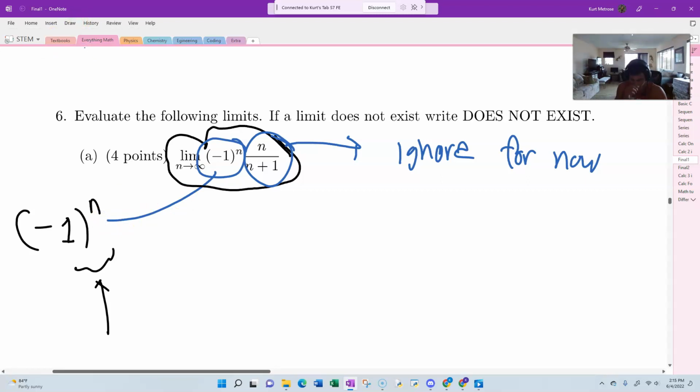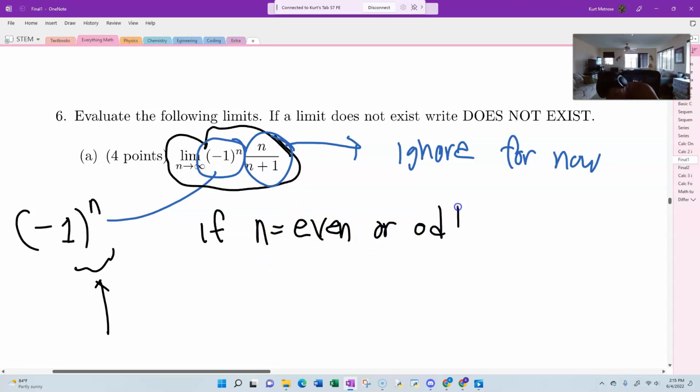And the reason why we care about that is because, look, n is always going to be positive in this case, but is n even or odd? What happens if n is even?